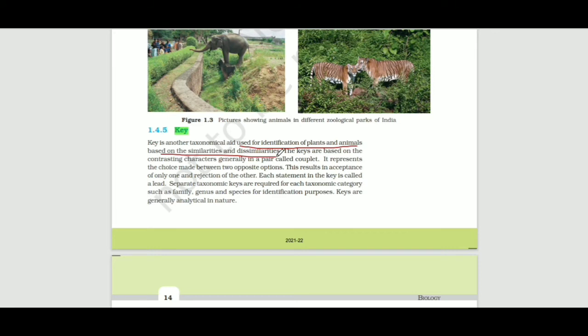Keys are based on contrasting characters, generally in pairs called couplets. It is very important.